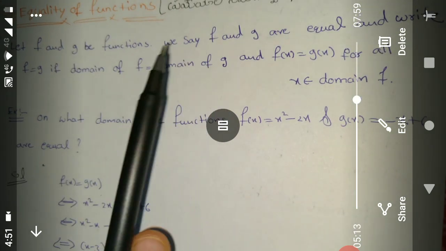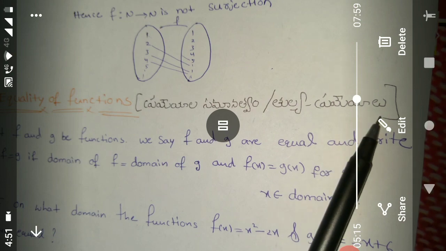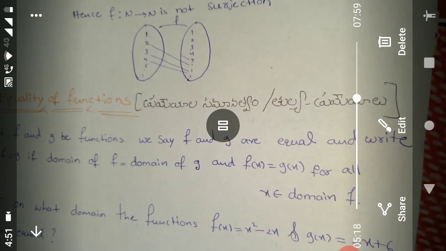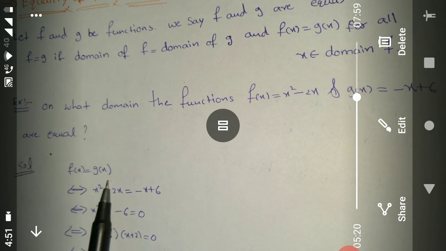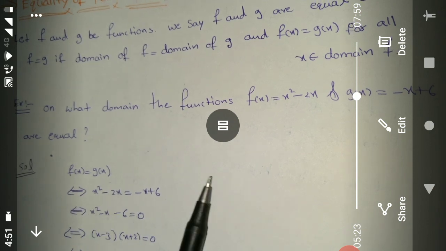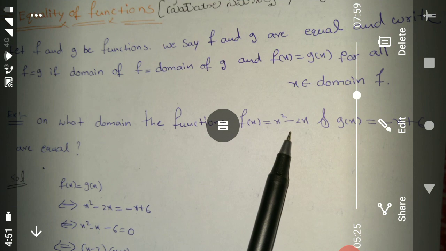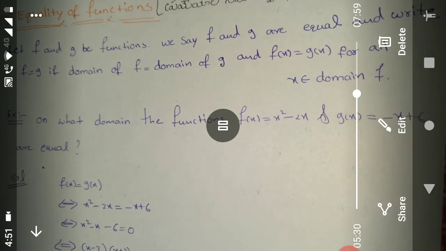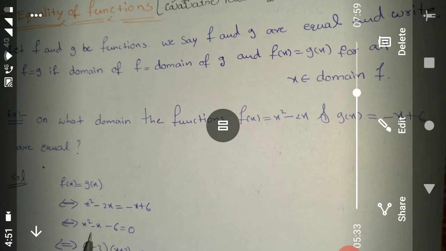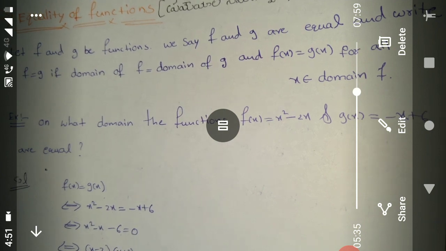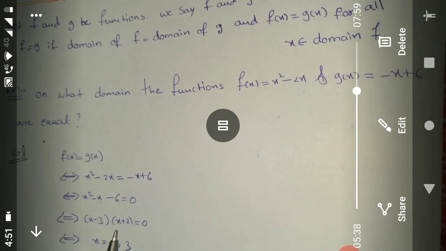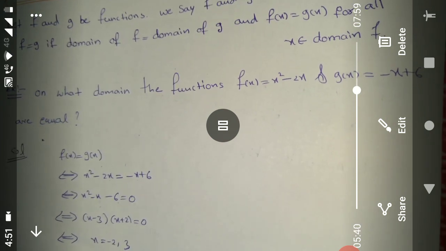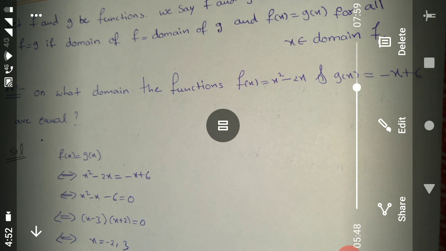Solution: f of x equal g of x if and only if x square minus 2x is equal to minus x plus 6. x square minus x minus 6 is equal to 0. x minus 3 into x plus 2 equal 0. x equal minus 2 comma 3. f of x and g of x are equal on the domain set of minus 2 comma 3.